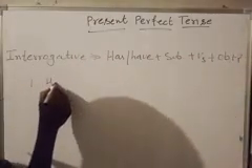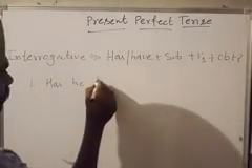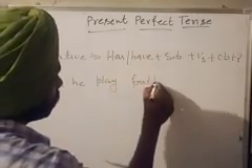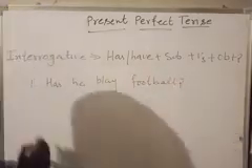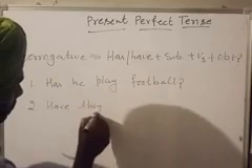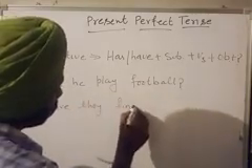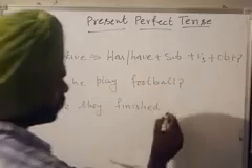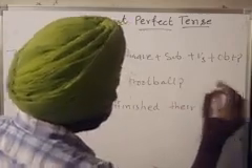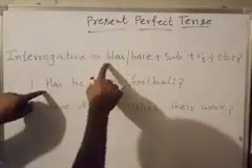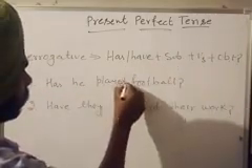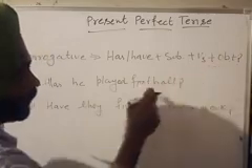Example: has he played football? Second, have they finished their work? So again, one auxiliary from two, then subject, verb third, and then object.